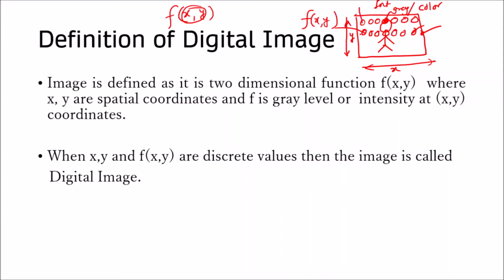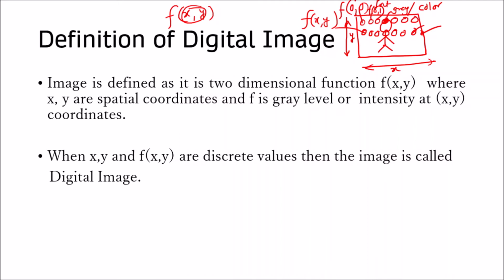What is the coordinate of the first one? Suppose it is 0, 0. The gray level there is f of 0, 0. If you move to the next pixel, the location is 0, 1, and the gray level is f of 0, 1. In general, the image is represented as f of x, y, and based on the location of x and y, the values will change.